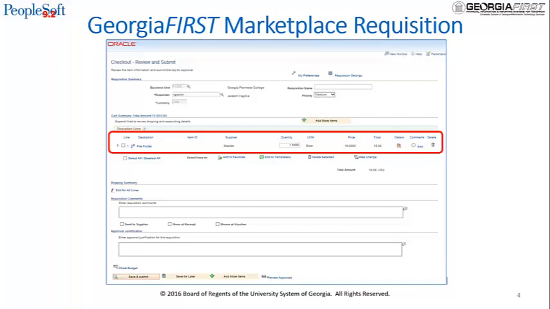The first type is a Georgia First Marketplace requisition. A Georgia First Marketplace, or Marketplace, requisition is created from items selected in the Georgia First Marketplace by a shopper or requester. Because Marketplace requisitions are all contract-approved items, they have already been through a procurement check.